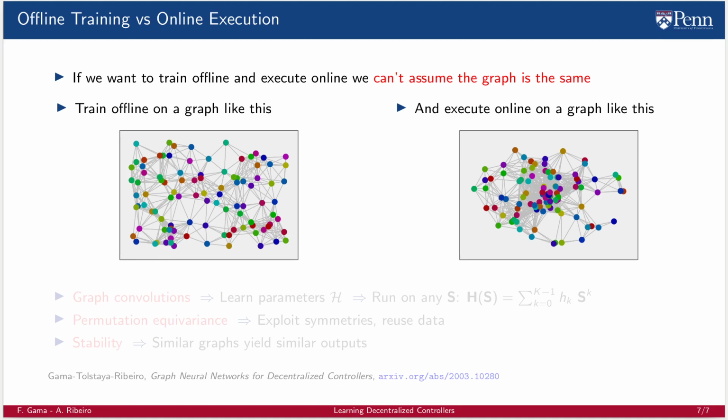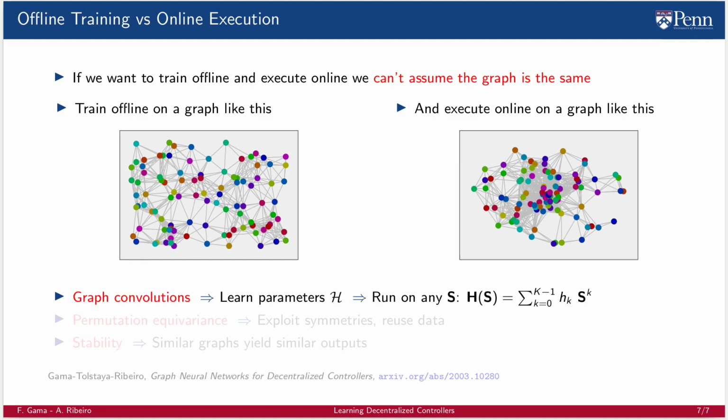That is, both the graph signals, the agent states, as well as the signal structure, the graph supports, that we will face at testing time won't have been observed at training time. This, of course, means that the fundamental properties GNNs exhibit make them perfect parameterizations of decentralized policies that respect the partial information structure of distributed systems.